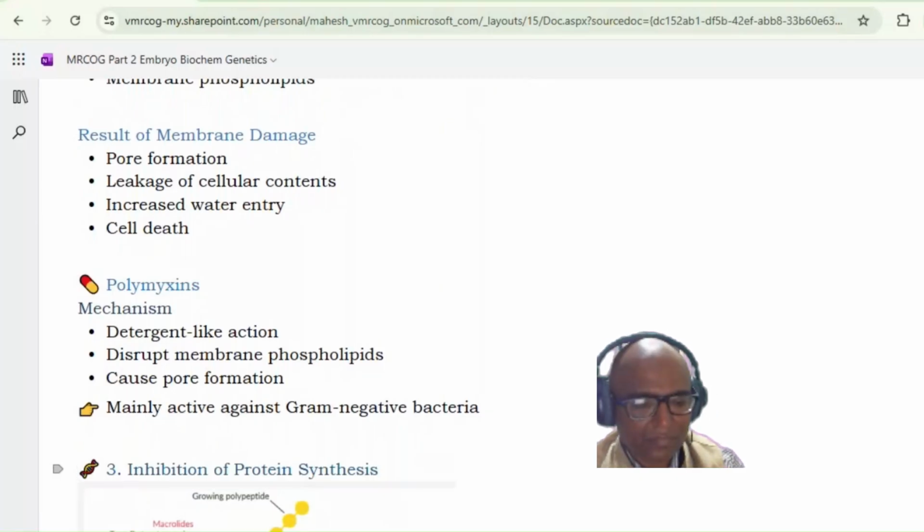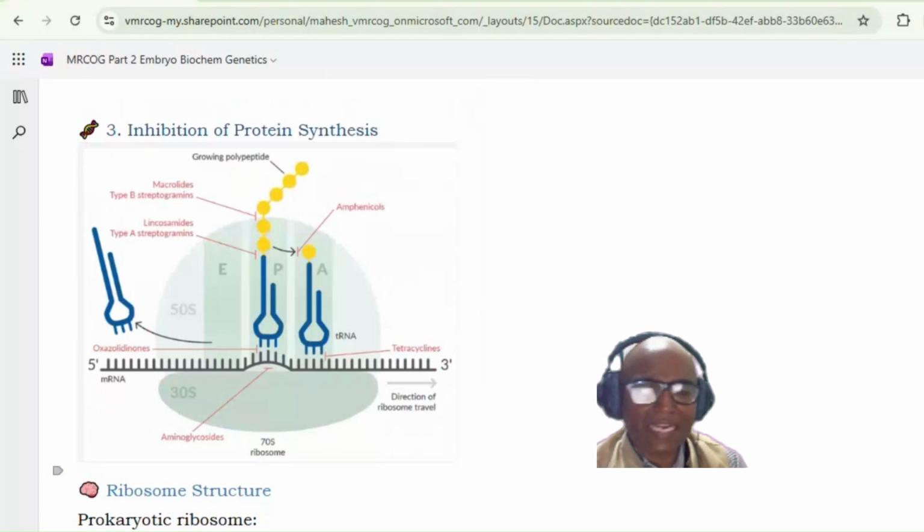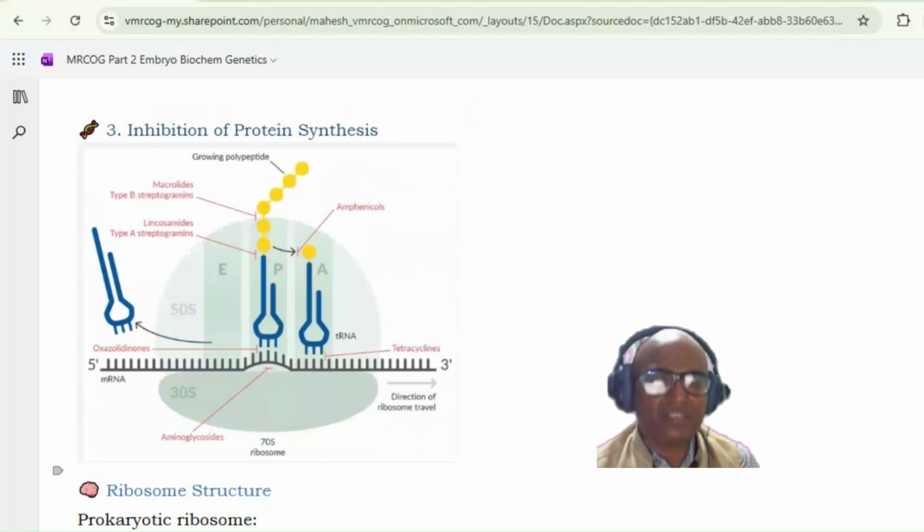Okay. Now, the third mechanism is the inhibition of the protein synthesis. Okay, so inhibition of the protein synthesis.